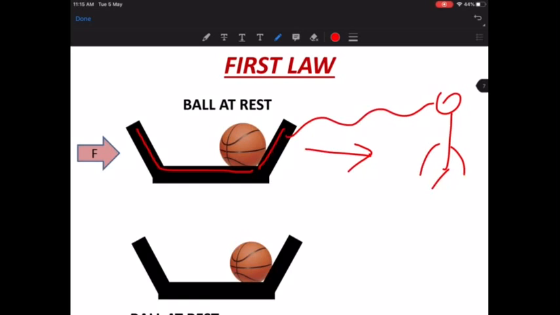What do you think is going to happen to the ball if you pull this trolley to the right? Is this ball going to be stationary in the trolley? Is this ball going to move to the right? Or is the ball going to move to the left? What do you think? Yes, the ball is going to go towards the left if you pull the trolley towards your right.